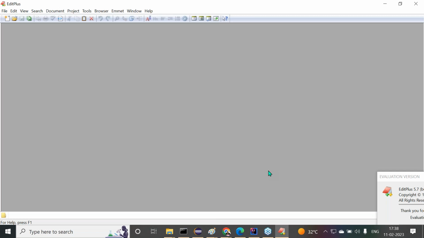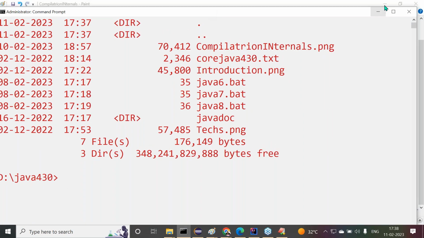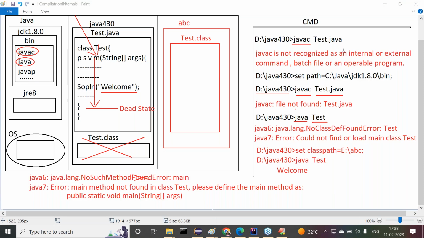All right, sir. Observe carefully. After that, no Java file exists here. Okay, fine. Let's see this one. I want to close this. Okay, this diagram here I will use.